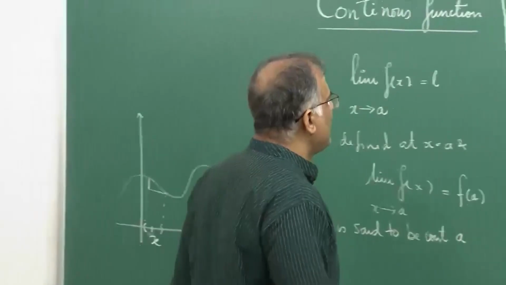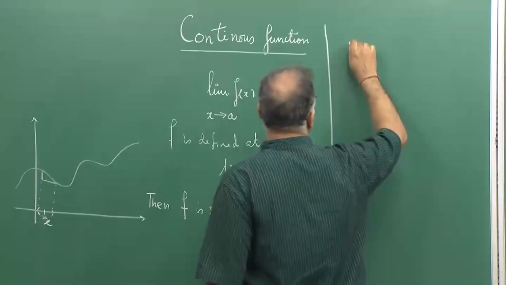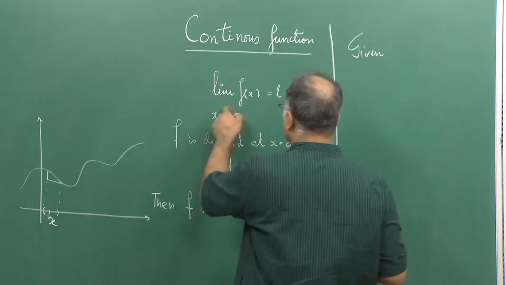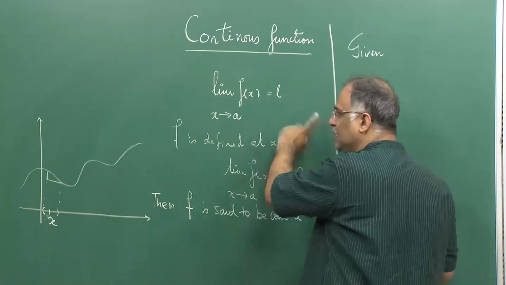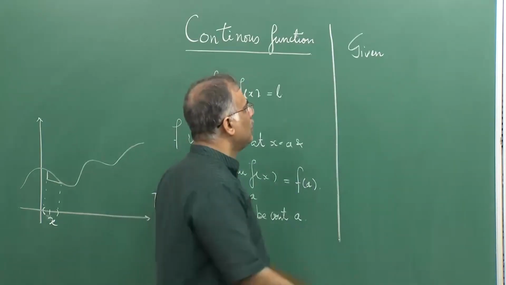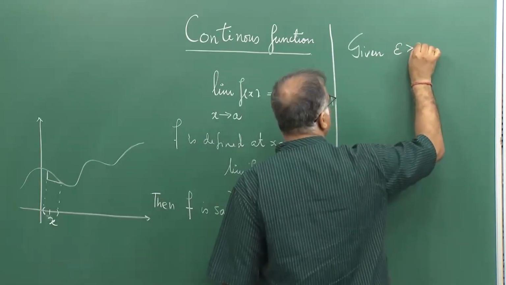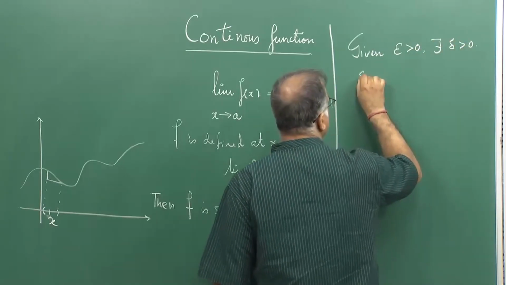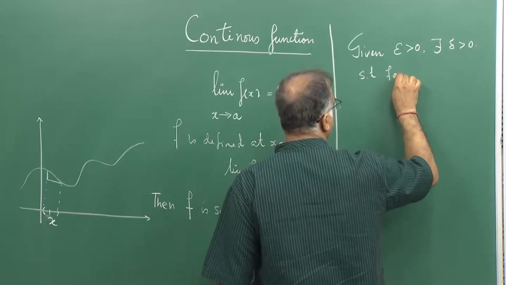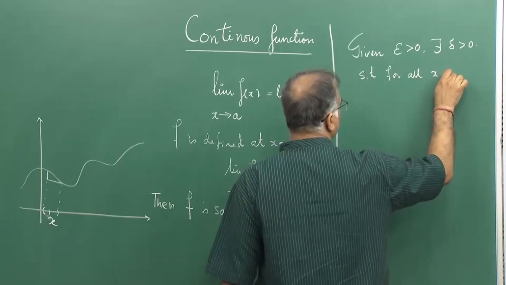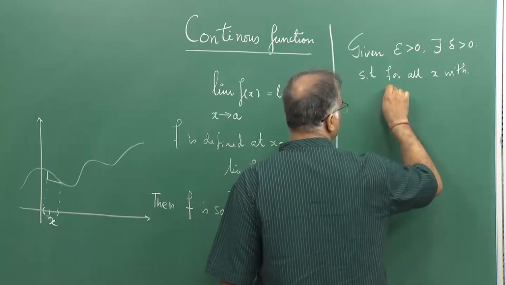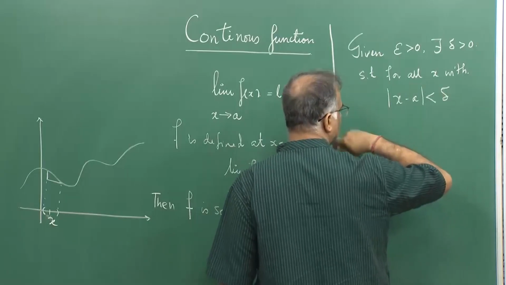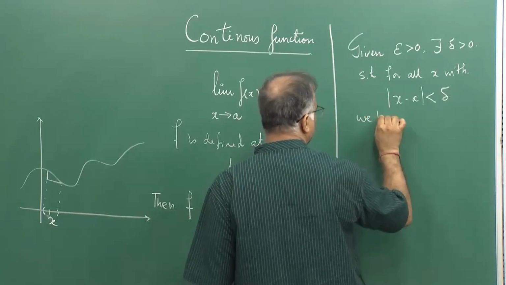So, translated into the epsilon delta language, I am writing the definition I have for the limit, but instead of L, it has now become f(a). Given epsilon greater than 0, there exists delta greater than 0 such that for all x with the condition, we have the inequality.